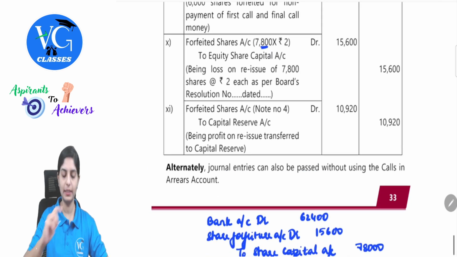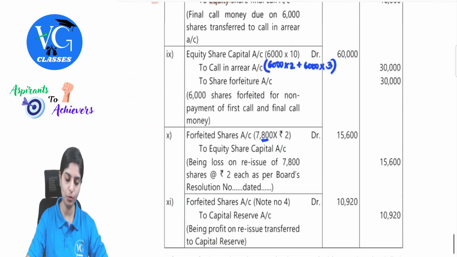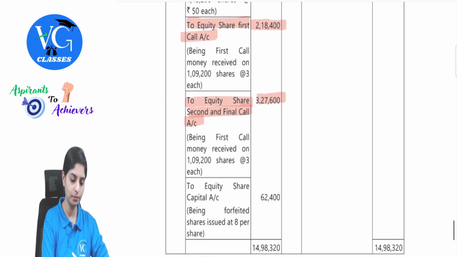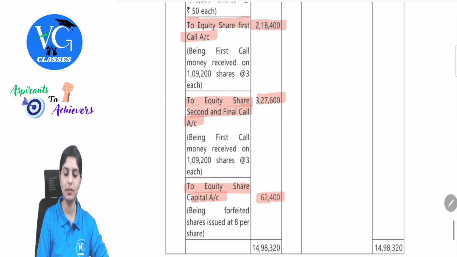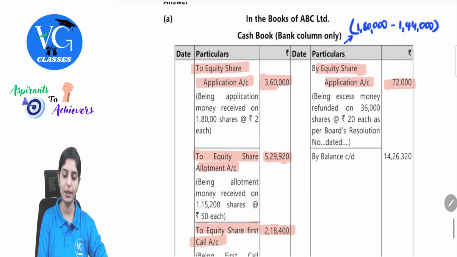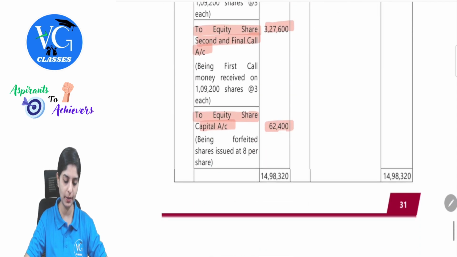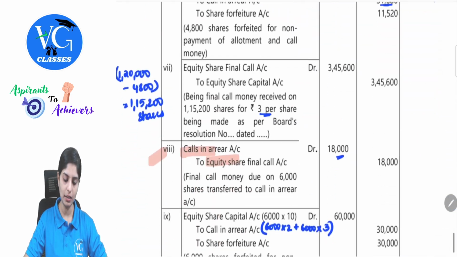So this will be reflected again in the cash book, to share capital 62,400. See here, to equity share capital 62,400. This completes all our entries, so we can close the cash book and find out the balancing figure. Closing balance 14,26,320. So this is done.